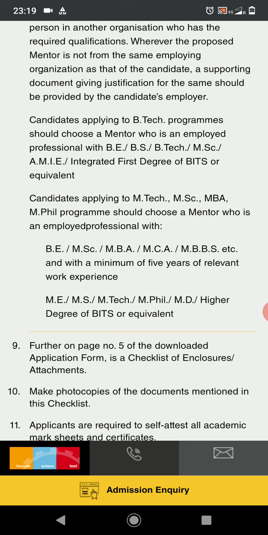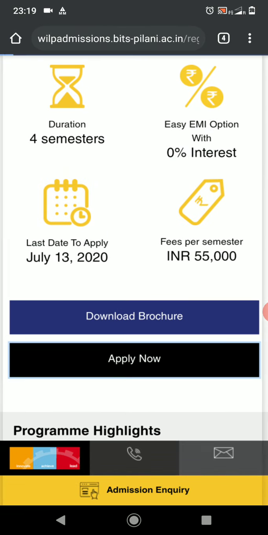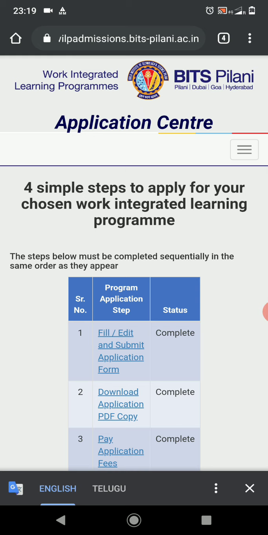When you click on apply, you'll be taken to a portal. You need to create a login ID and do the mail verification, and this is the portal you will be landing upon. The first step is filling in your educational details, academic details, address and all the proofs.